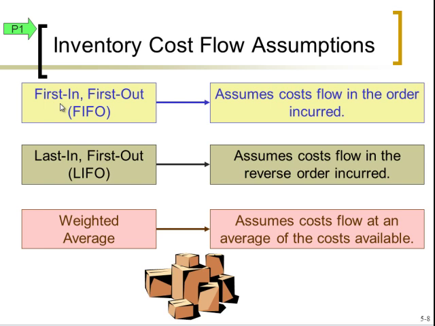There is physical flow of inventory and then cost flow. So in physical flow, pretty much universally would be FIFO, first in, first out. What that means is that the store wants you as a customer to take the first product that was into their inventory, in other words, the oldest product. They want you to take that first. So that means that you're rotating their stock. You're taking the oldest stuff first.